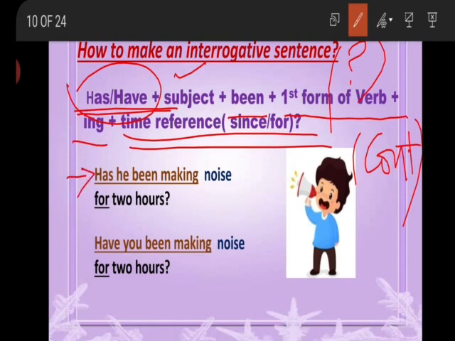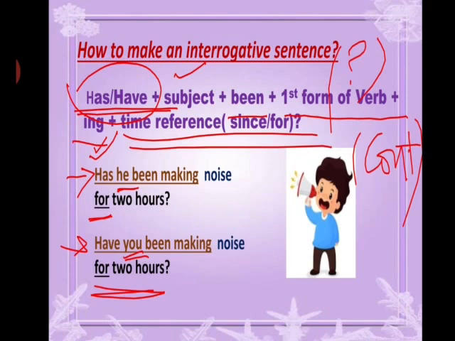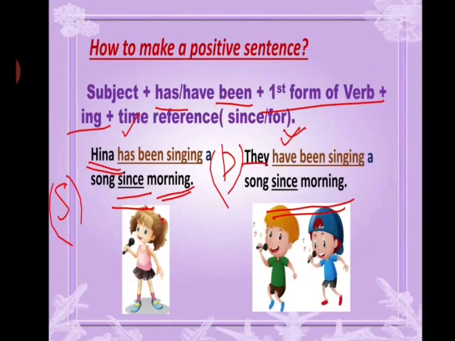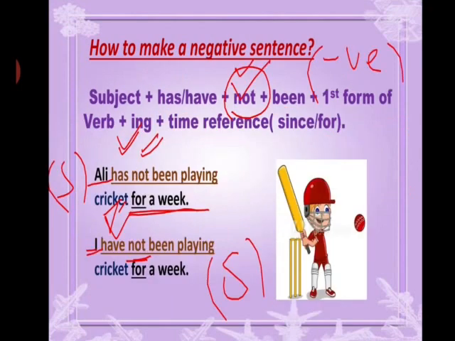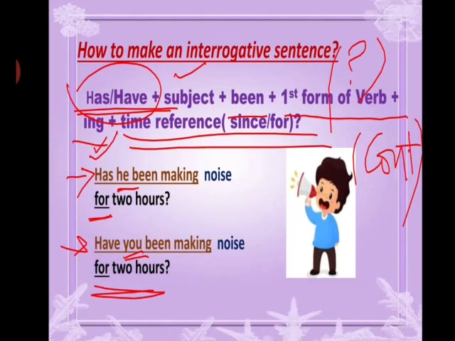So now you will look at your subject. If your subject is singular, then you will use has, followed by the subject, been making, then noise, your verb, and at the end your time reference. Now look at the next example. Have you been making noise for 2 hours? So here the subject is you, as it is also singular, but I told you earlier that it is an exceptional case, so we will use have with it, and at the end our time reference. So students, this is how we make positive, okay, negative, okay, and interrogative sentences.